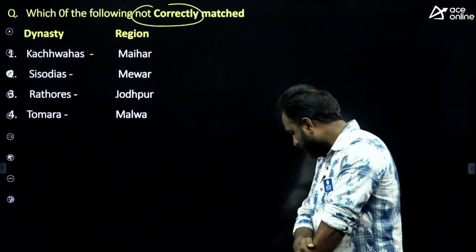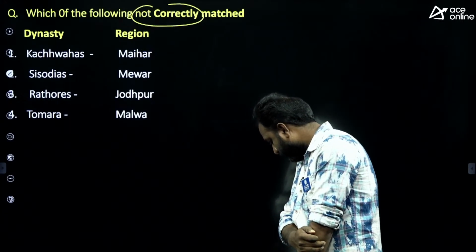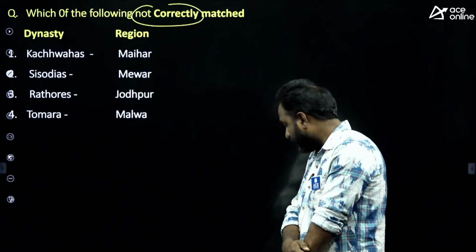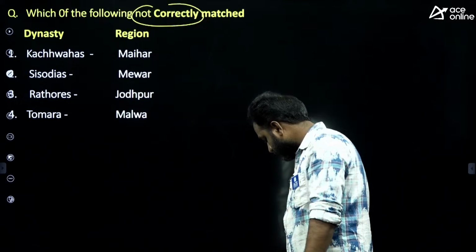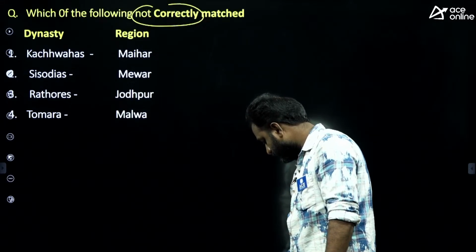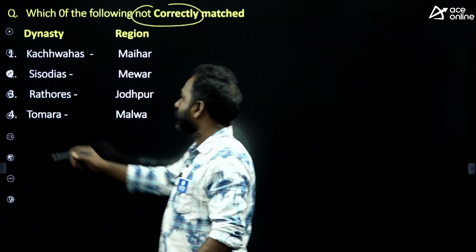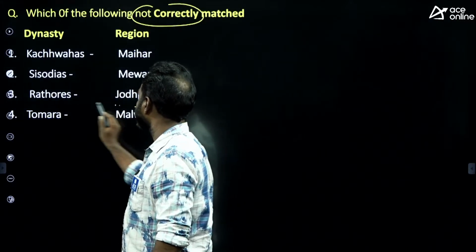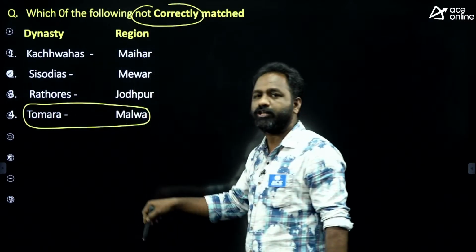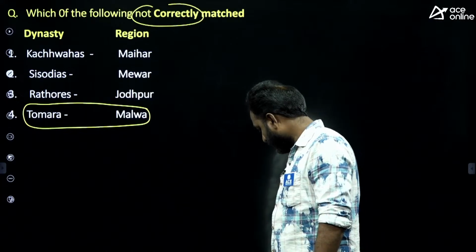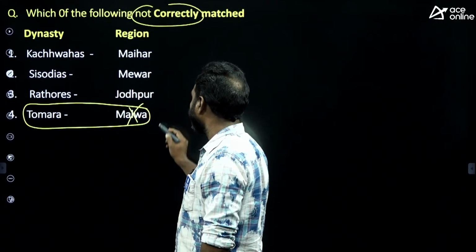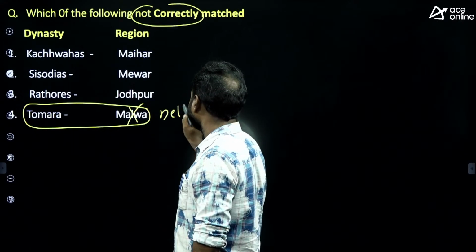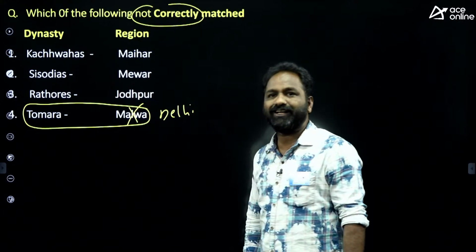Okay, what is the right answer, my dear students? Okay, the answer is Tomara dynasty. These are all Rajputs actually. Coming to Tomara, it is not Malwa. It is actually Delhi. They ruled the Delhi area.